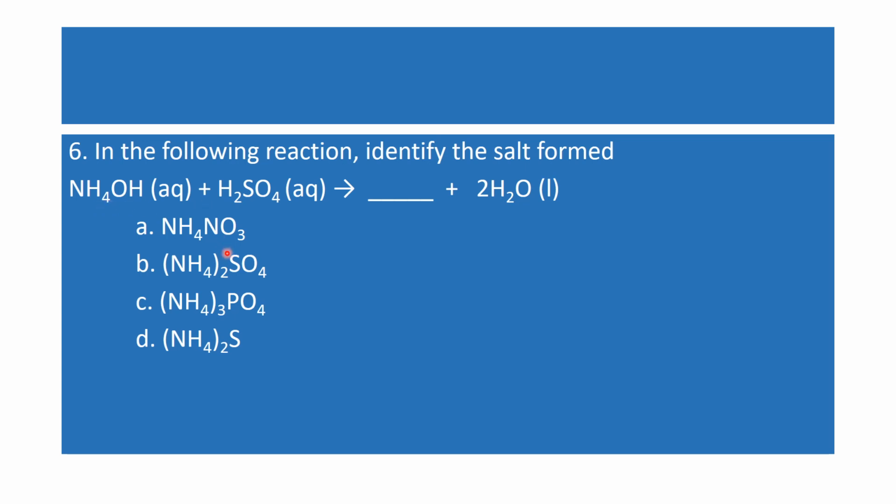(NH4)2SO4 will be the correct option because NO3 is not here, it is wrong. PO4 is not here, wrong. S is also not here, so wrong. So (NH4)2SO4 plus H2O. This is the correct option. So B is the correct option here.